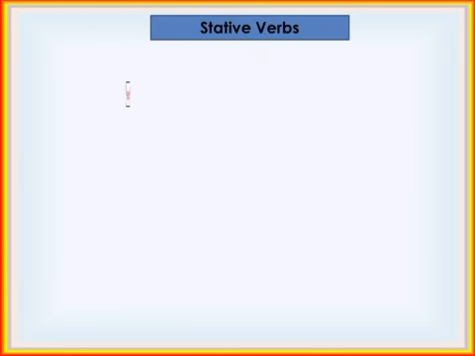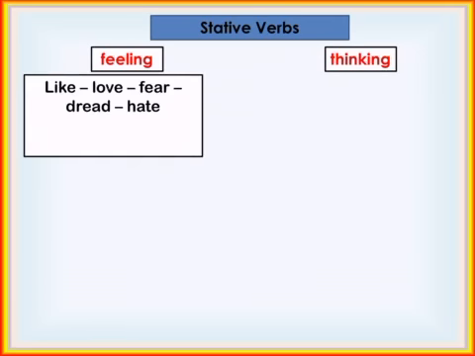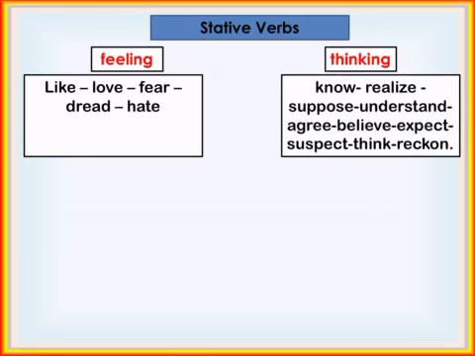The stative verbs can be divided into feeling verbs and thinking verbs. For the feeling verbs, we have like, love, fear, dread, hate. They express feelings, but for the thinking verbs, we have know, realize, suppose, understand, believe, agree, expect, suspect, think, or reckon.